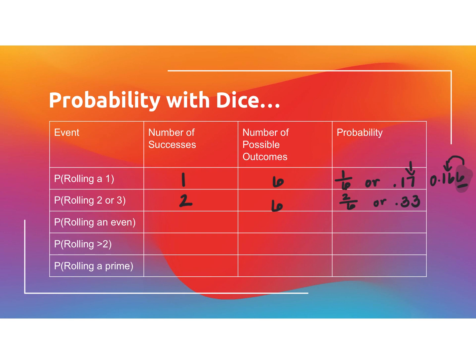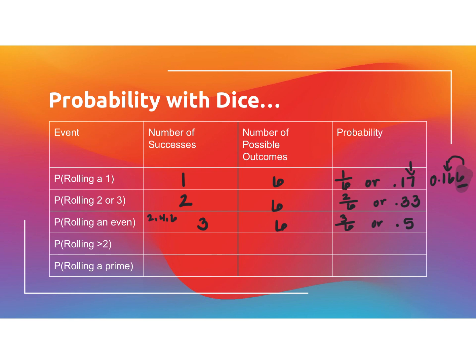Okay, so the next one, rolling an even number. Well, my even numbers are 2, 4, and 6. So there's really 3 on a die of 6 possible outcomes. So now I can say 3 over 6. And if I were to calculate that out, that's going to give me 0.5.